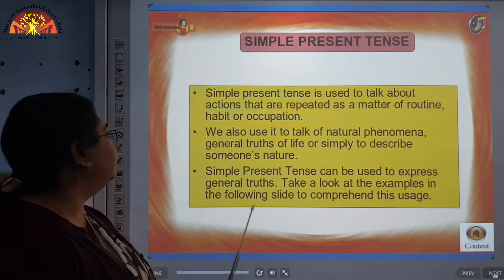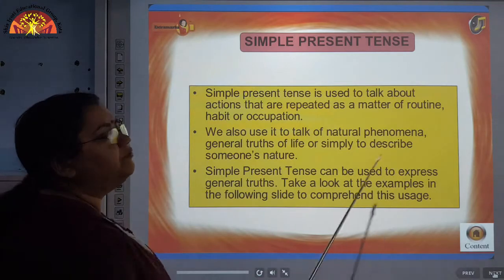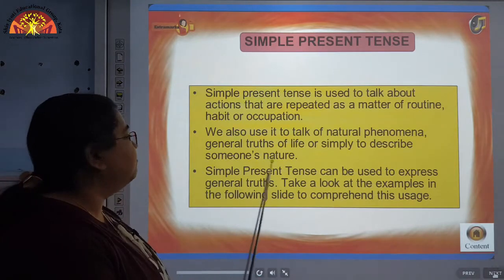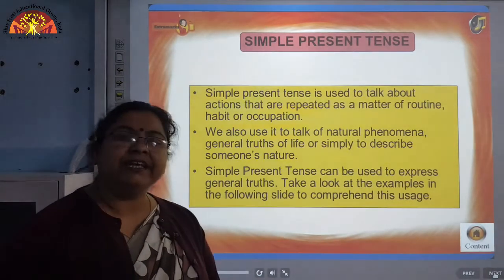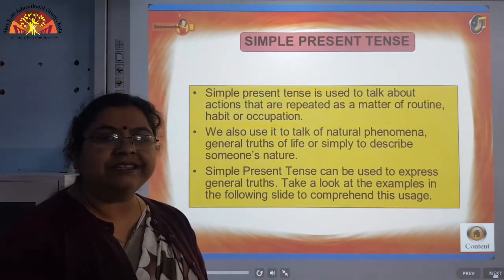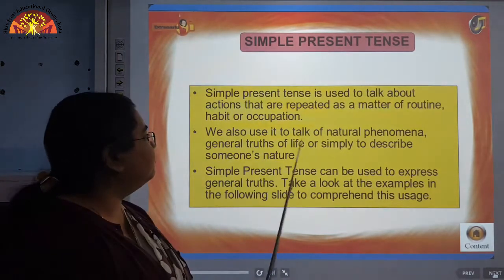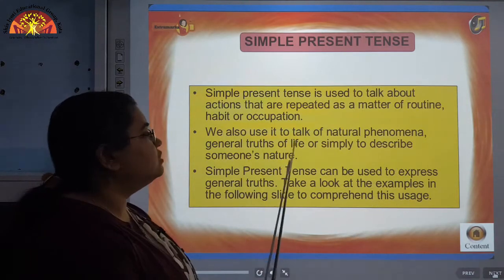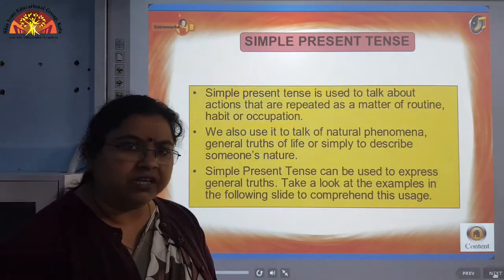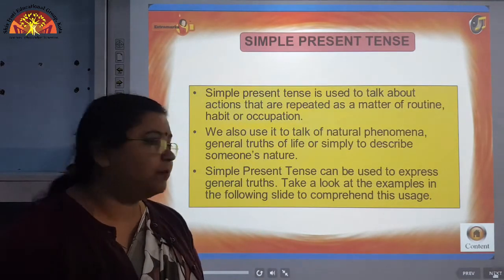Now, another use of simple present tense is we also use it to talk of natural phenomena, general truths of life, and simply to describe someone's nature. He is an honest person. So, this is a person's nature. The sun rises in the east, this is a natural phenomenon. These are some of the natural phenomena or truths of life. Honesty is the best policy. So, this is a truth of life. For expressing all these things, we use simple present tense.